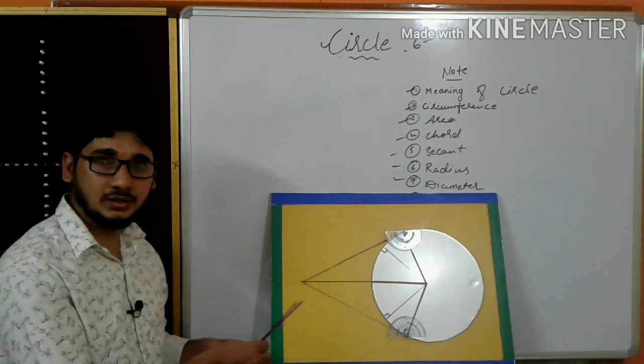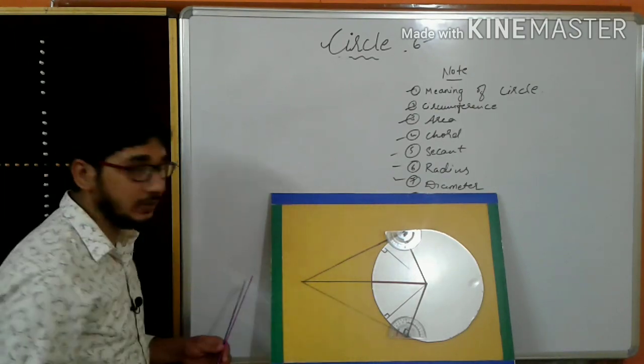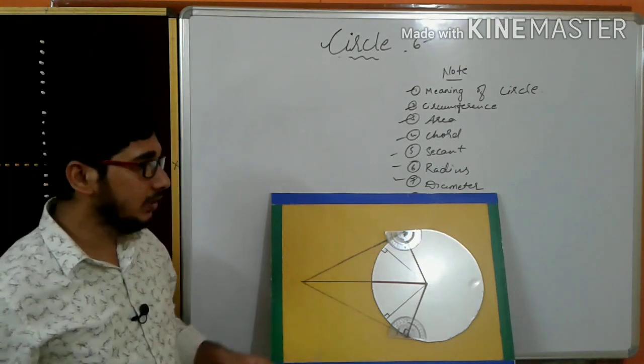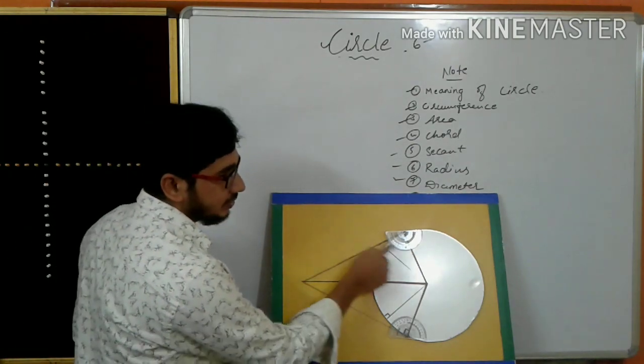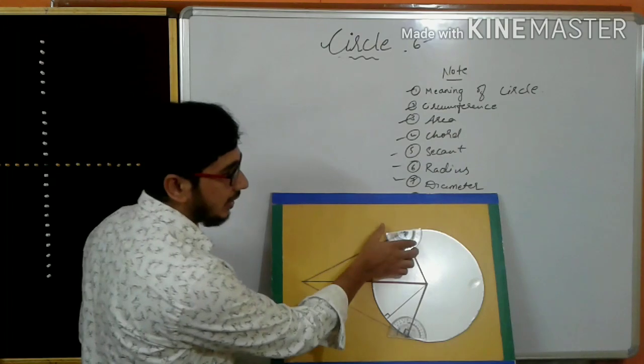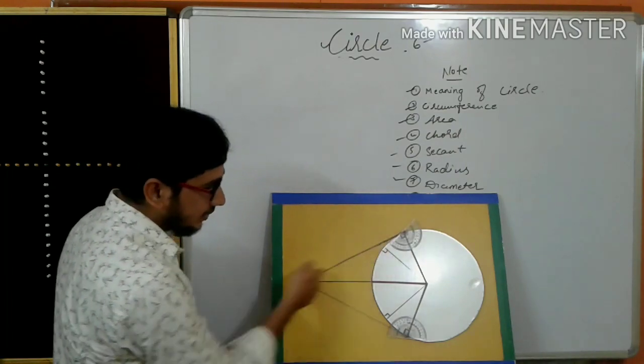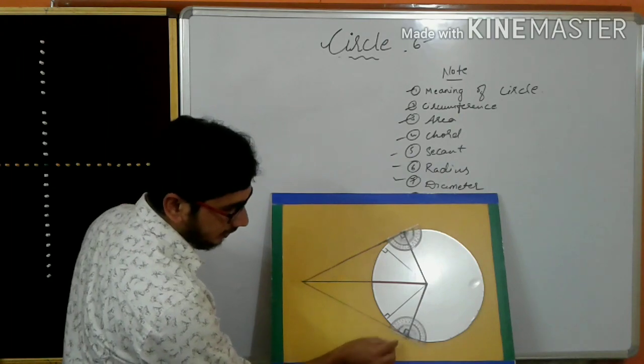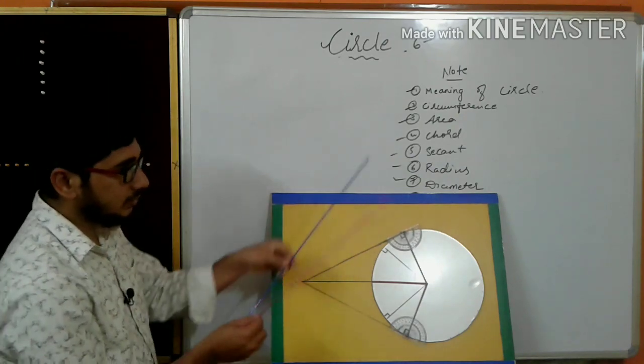I interchange this one figure so that I can explain neatly. So this line we call it as a tangent. Remember, tangent and the radius, the angle between the tangent and the radius is always 90 degree. See, this is the tangent.